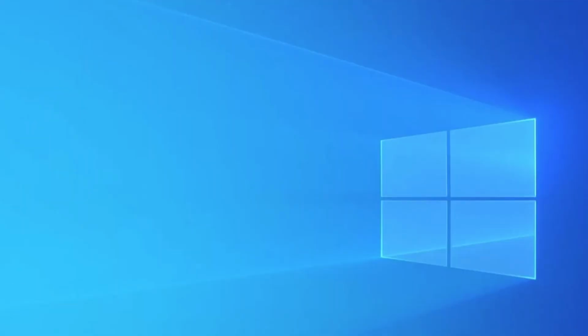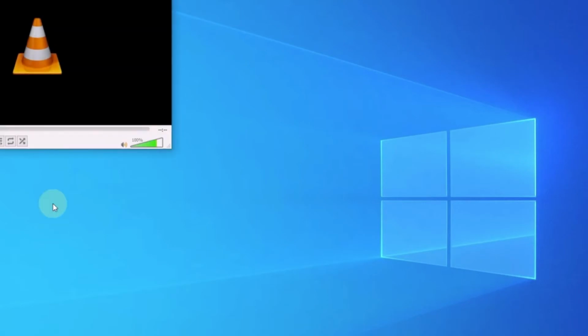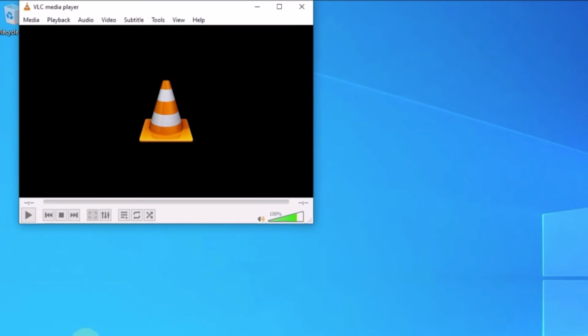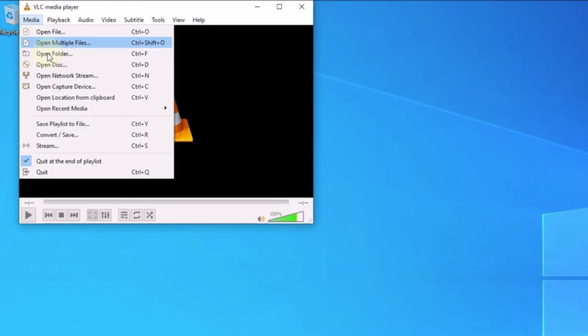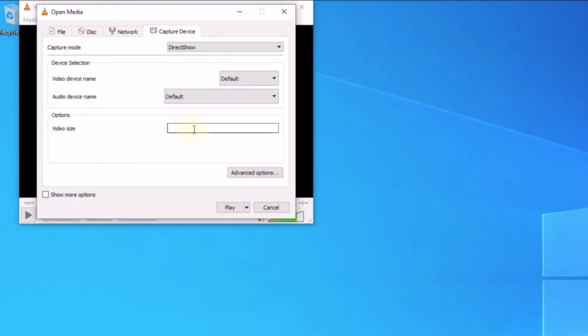Okay, so another way you can do it is to record with VLC media player. What you want to do is go to playback, media, open capture device, and select SMI grabber device, same thing.